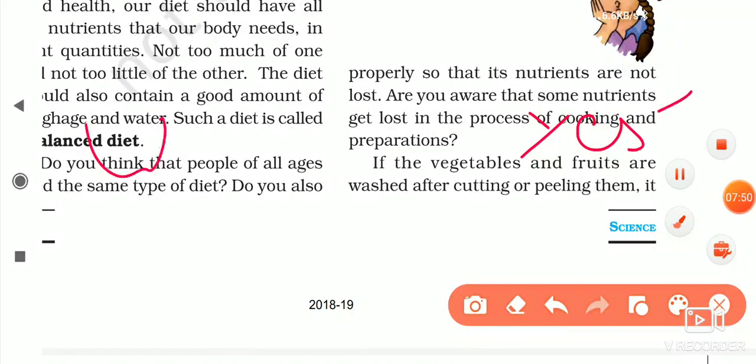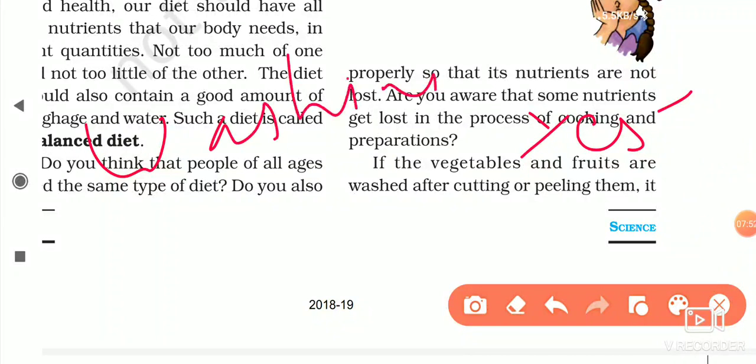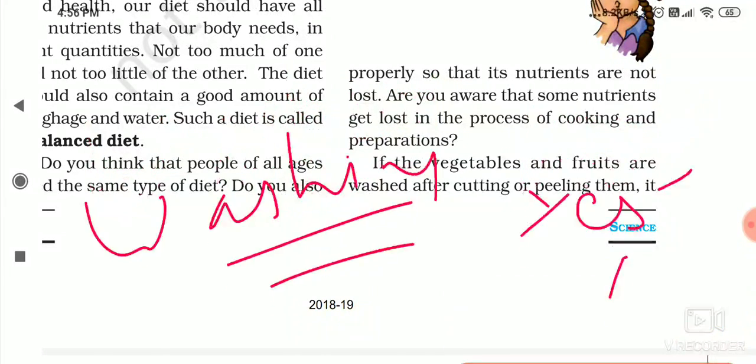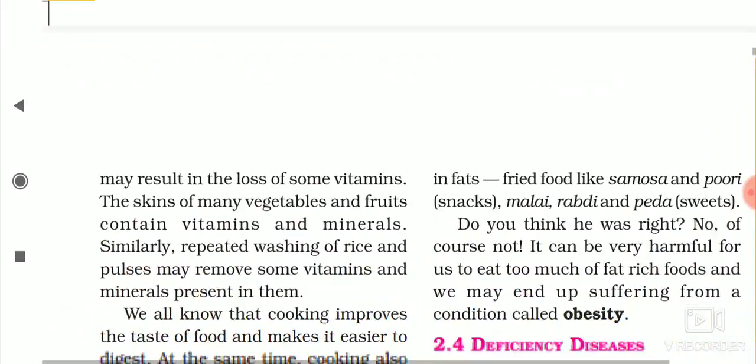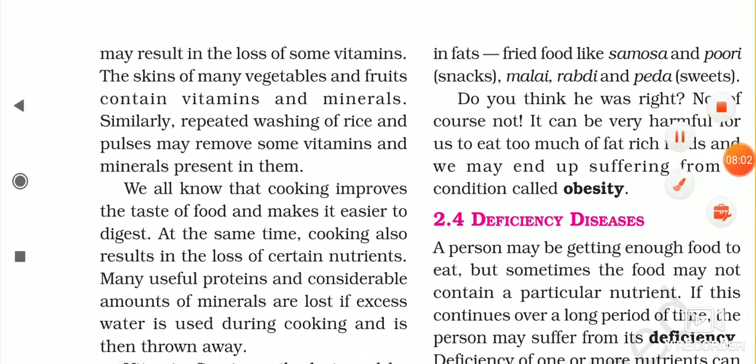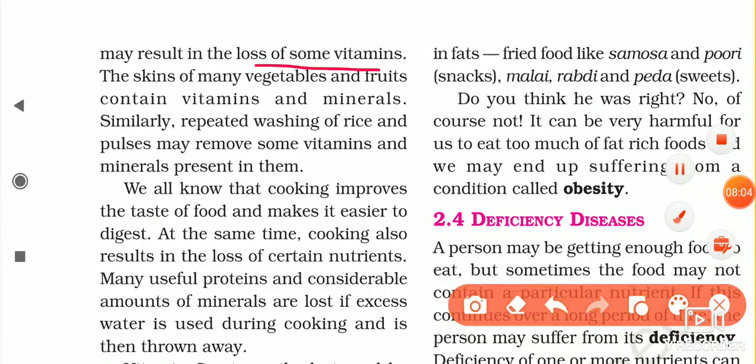Even washing the vegetables loses some nutrients. If the vegetables and fruits are washed after cutting or peeling them, it may result in the loss of some vitamins. The skin of many vegetables and fruits contains vitamins and minerals. Similarly, repeated washing of rice and pulses removes the vitamins and minerals present in them.